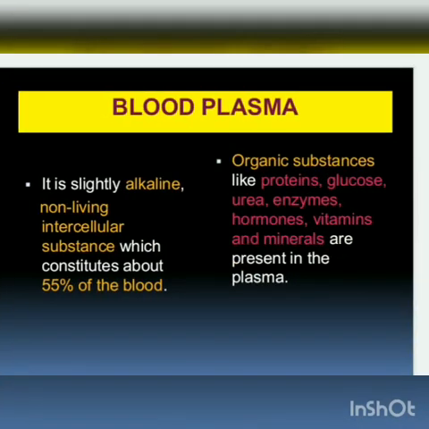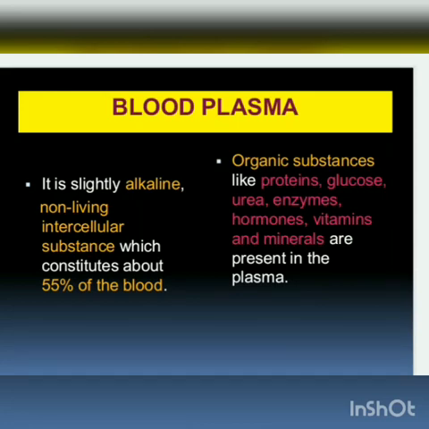Blood plasma is a slightly alkaline, non-living intercellular substance which constitutes about 55% of the blood.